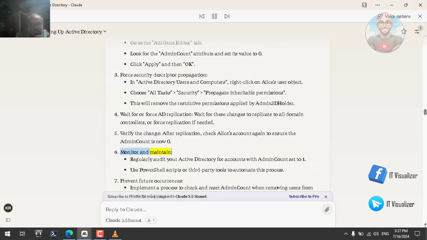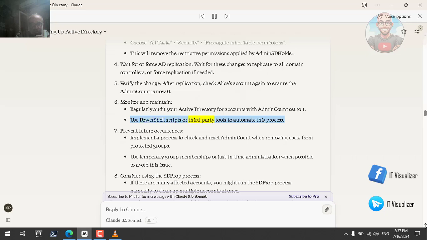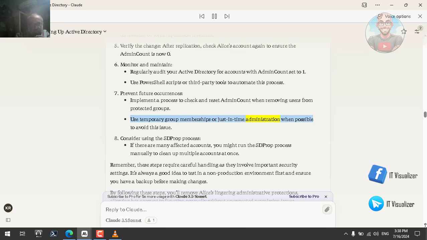Monitor and maintain. Regularly audit your Active Directory for accounts with adminCount set to 1. Use PowerShell scripts or third-party tools to automate this process. Prevent future occurrences. Implement a process to check and reset adminCount when removing users from protected groups. Use temporary group memberships or just-in-time administration when possible to avoid this issue. Consider using the SDProp process. If there are many affected accounts, you might run the SDProp process manually to clean up multiple accounts at once.